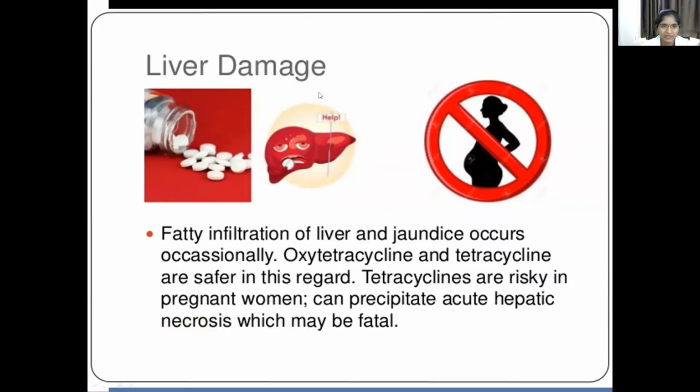And next one is liver damage. It causes fatty infiltration of the liver, and jaundice occurs occasionally. Tetracyclines cause jaundice and fatty liver. Oxytetracycline and tetracycline are the safer drugs, but tetracyclines are risky in pregnant women. They can precipitate acute hepatic necrosis, which may be fatal. In pregnant women it is contraindicated.